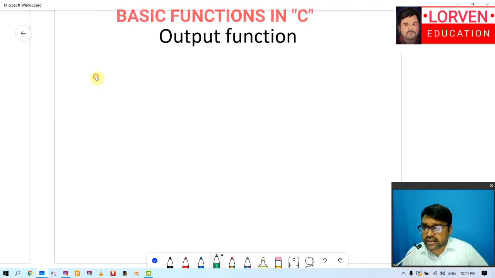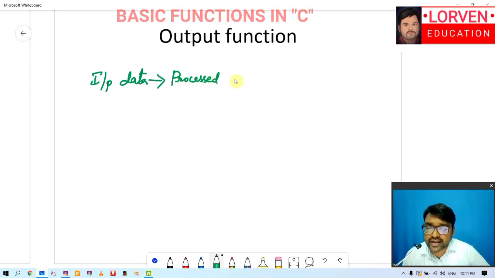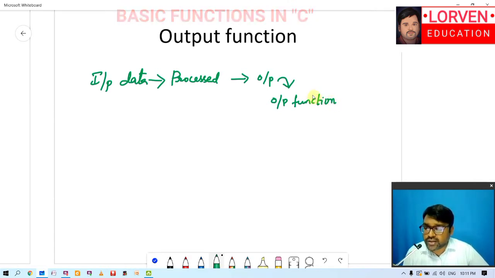Whenever input data is given into the computer, then it is said to be processed, and it is given as the output. So this output is given using a function called as output function. See here, once you have understood what is input function, it is easier for us to understand what is an output function. Whenever you have given some input data, that data will be processed, and this processed data will be given as output using a monitor.